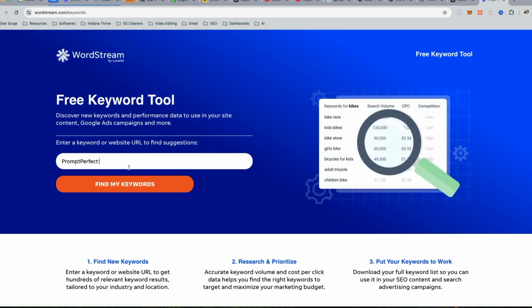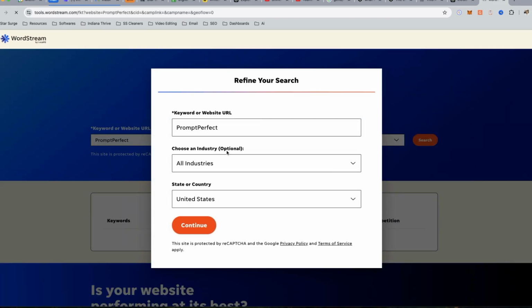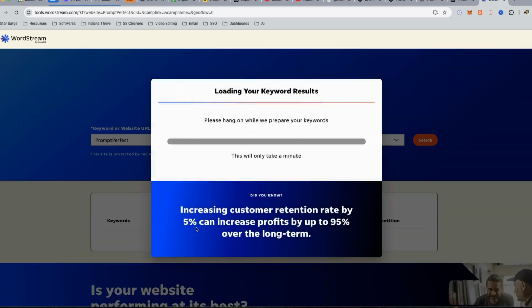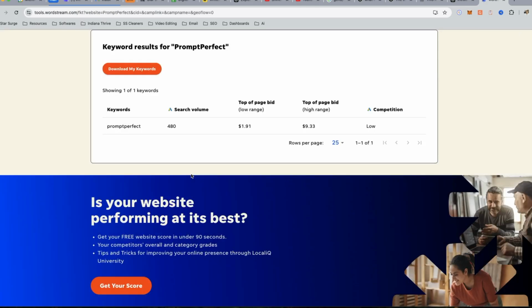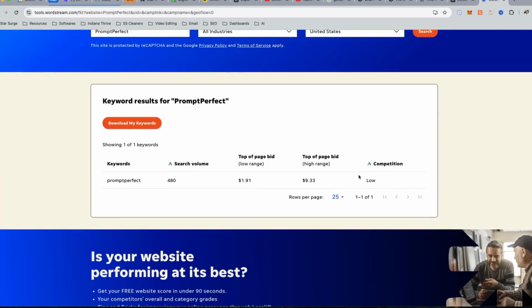Realistically, we shouldn't get any results. Okay, so look at this. The competition is low and the search volume is really low, which is obviously expected with this being a brand new AI tool. So if I go to Prompt Perfect and I like this tool, I might make a video about it.